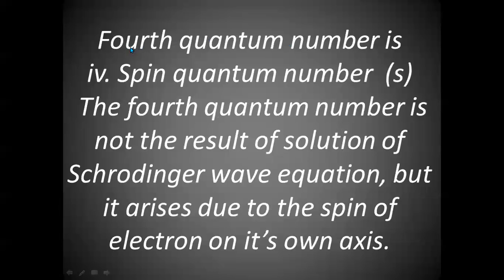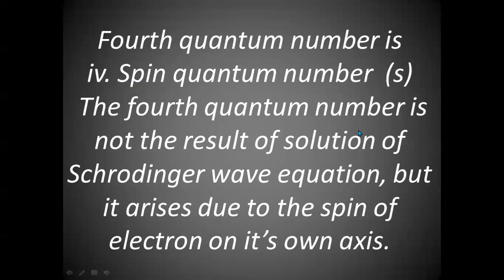Therefore, there comes the fourth quantum number. And the fourth quantum number is called the spin quantum number. It is designated either by small s or sometimes ms. Whether it is s or ms, it is the same. This is not the result of the solution of the Schrodinger wave equation, but even then there is a need to have this quantum number.